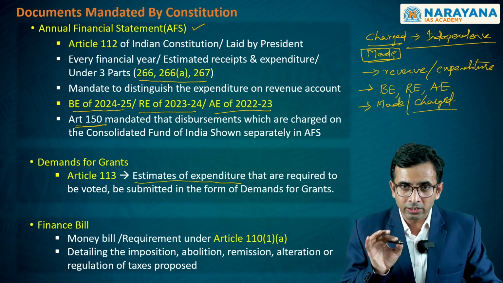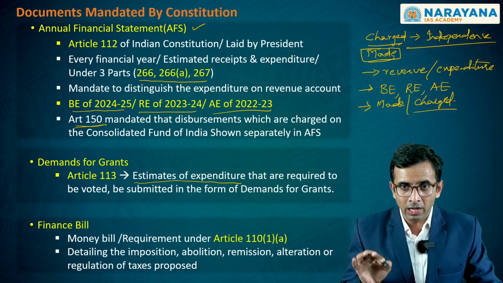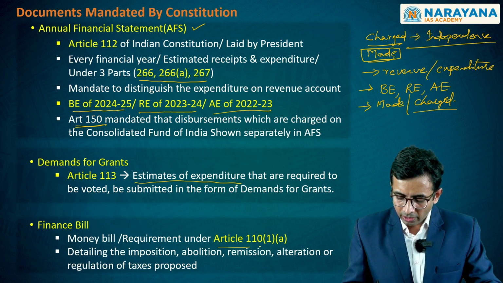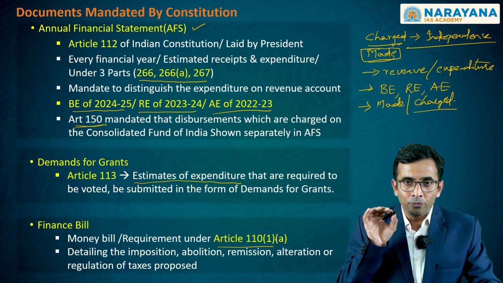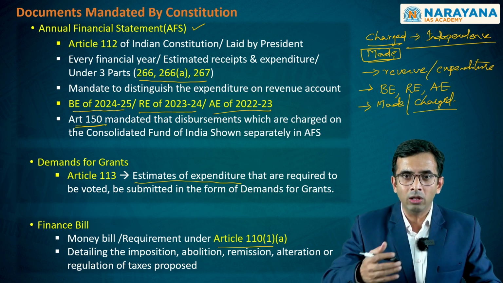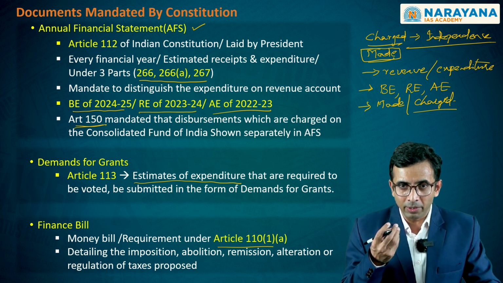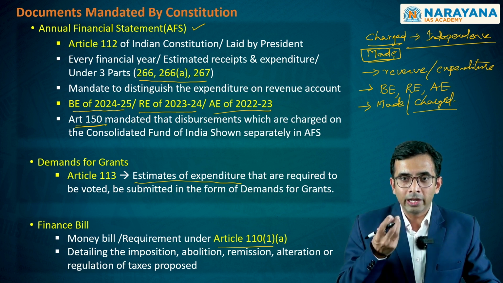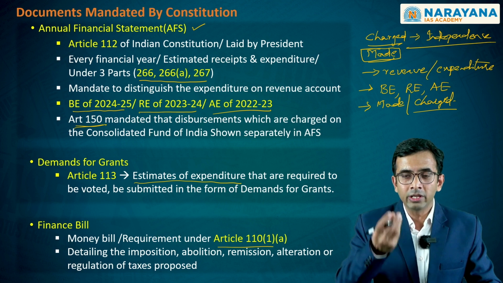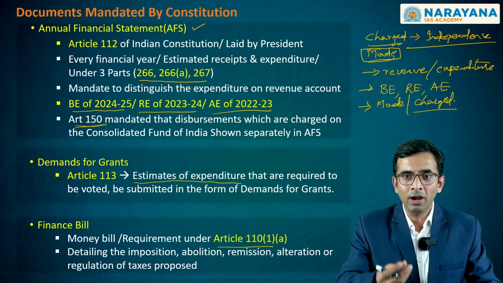Third, you have what is referred to as the finance bill. The annual financial statement is in fact a money bill, and this money bill, as defined in Article 110, will be presented in the form of the finance bill. How will you finance all these expenditure requirements? The finance bill, as the name itself indicates, is to raise those incomes or resources in order to meet the expenditure requirements that you have outlaid in the demands for grants.